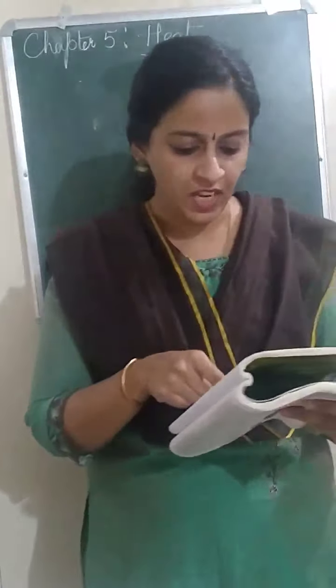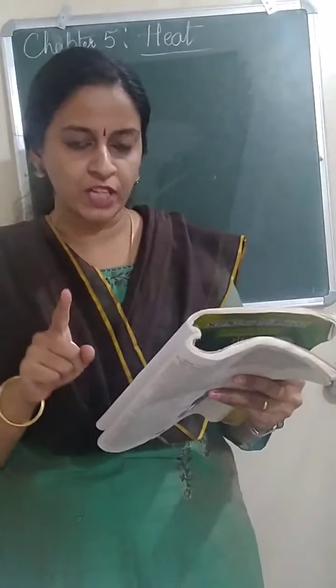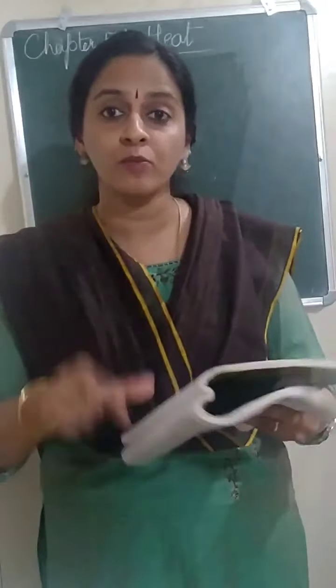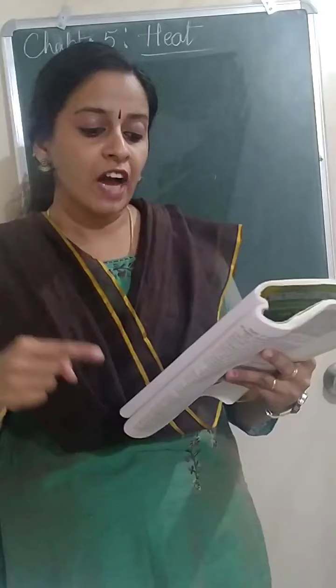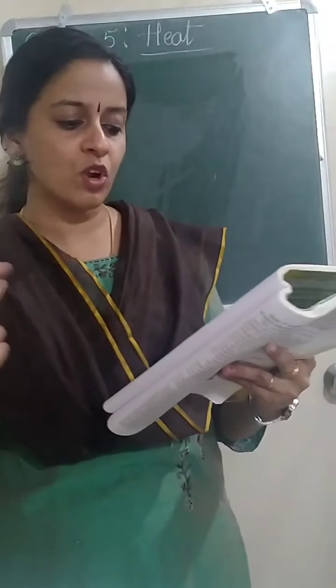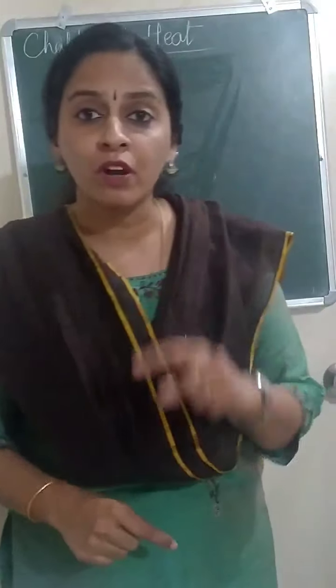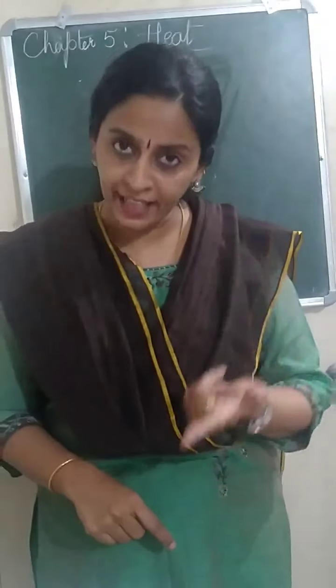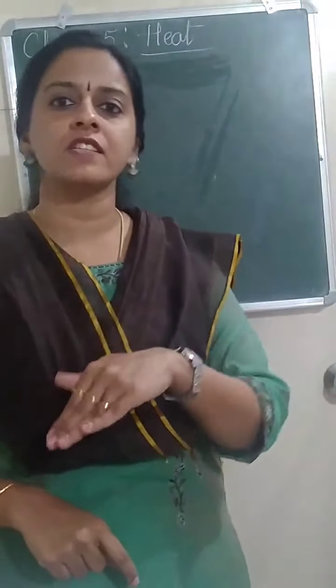Next, there is a question asked in your textbook. In the experiment that we discussed, block of ice and thread, the wire moves through the ice slab. However, the ice slab does not break. Why? It is because of the alternate melting of ice and refreezing of water.